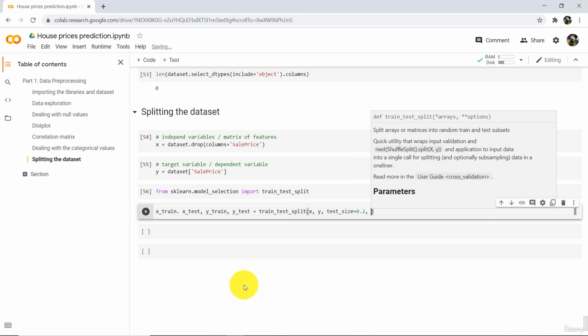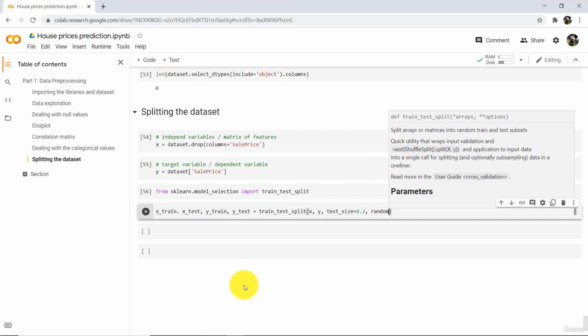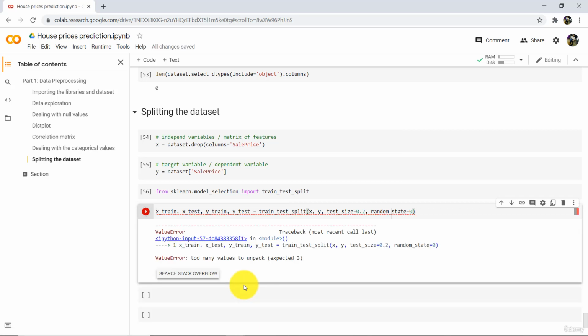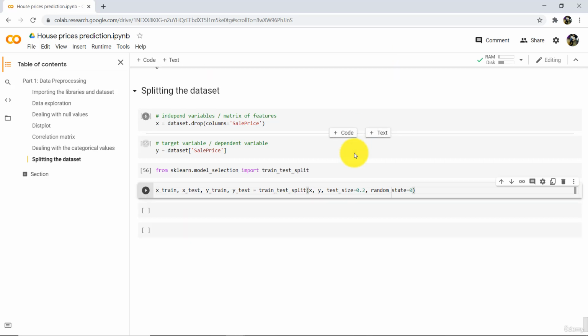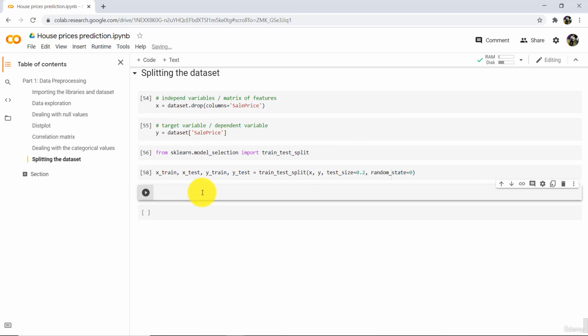So here we are specifying test size is equal to 20% and training size is equal to 80%. Add one more argument, random_state is equal to 0, and execute. So there is a typing mistake, X_train, then we have to specify comma, execute again. Great. So we have successfully split our dataset into training and test set.